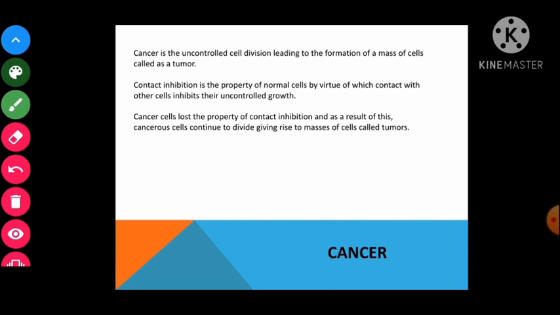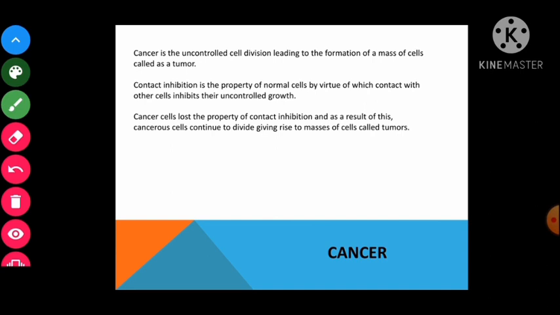Talking about cancer, in normal cells growth and differentiation is highly controlled and regulated. Normal cells show a property by virtue of which contact with other cells stops their uncontrolled growth. But cancerous cells appear to lose this property. As a result, cells continue to divide to produce a mass of cells called tumors, also termed neoplasm. Therefore, there is a breakdown of regulatory mechanism in cancer cells. So uncontrolled division and differentiation is there.